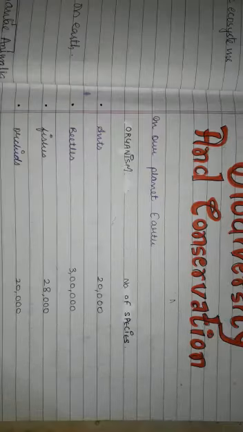So in this chapter we are going to see what is the meaning of biodiversity and how it can be conserved.